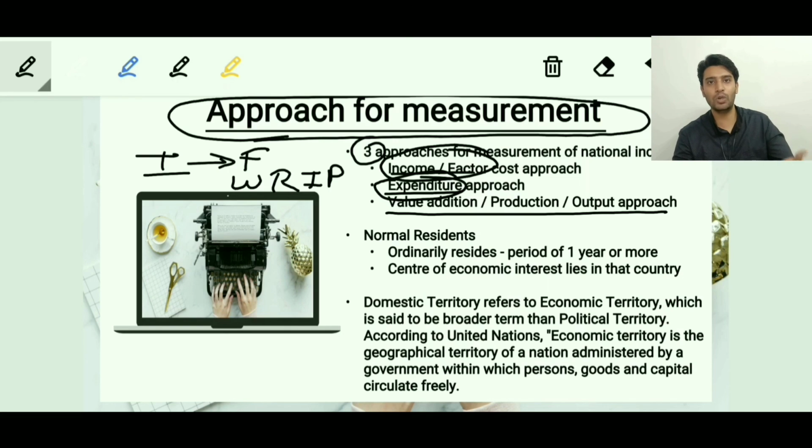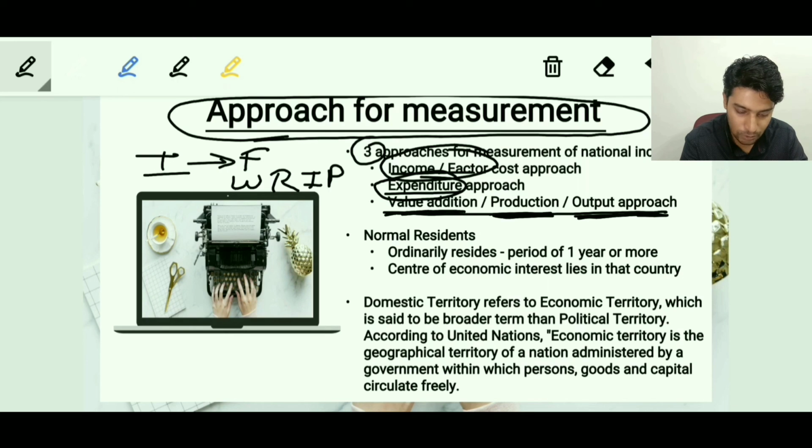And the last one we already know, we have been dealing with it. The definition of GDP itself says it's nothing but the monetary value of final goods and services produced within a specified period in the domestic boundary of the country. So that's nothing but the last approach, the value addition approach or the production approach or the output approach. I'm sure you are aware of this. We have been discussing it since quite some time.